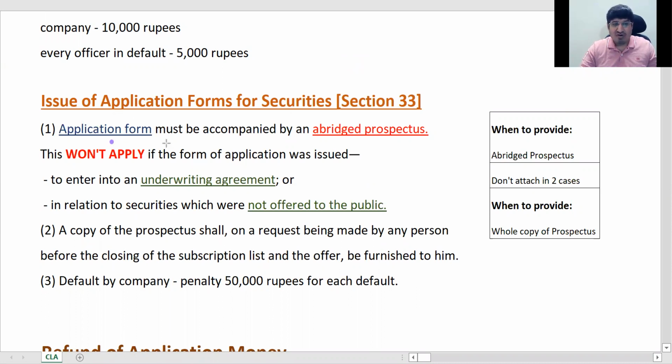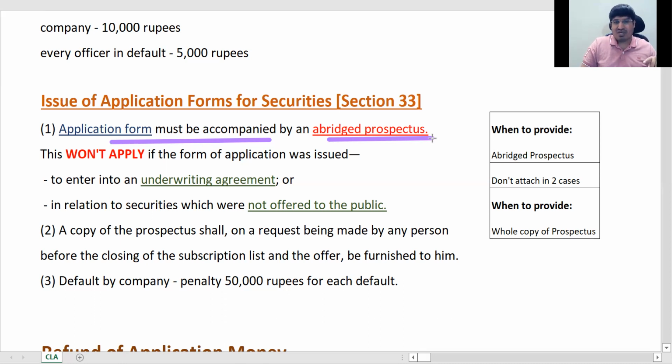So the application form must be accompanied by an abridged prospectus, okay. A prospectus is a huge document. It will have 60-80 pages, many times even 200 pages, because it tells you everything about the project, okay.